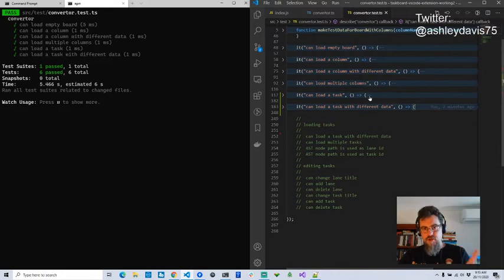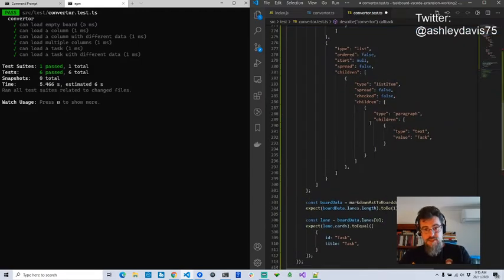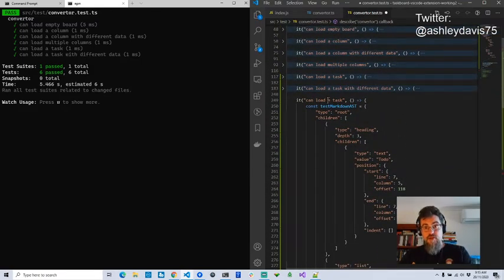Now I'm going to continue doing what I did basically in the first set of tests, when I could load a column with different data, then I could load multiple columns. So what I'm going to do now is write a test, and I'm just going to duplicate one of the existing tests. I'm writing a test now that I can load multiple tasks. So this is going to force me to continue to flesh out that function in the way that it should be, to be fully general. Be good if I could spell, hey.